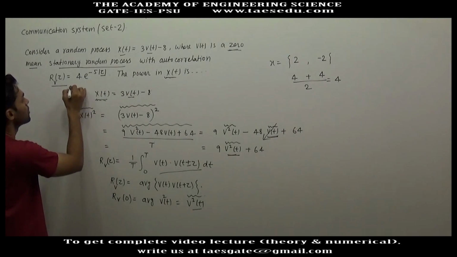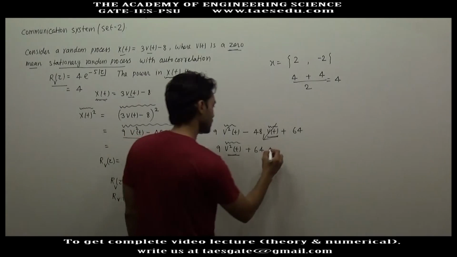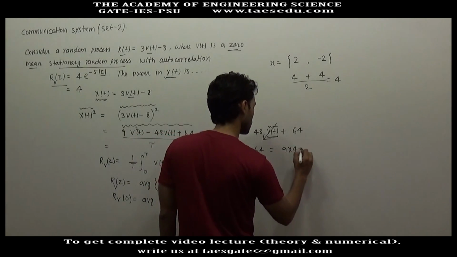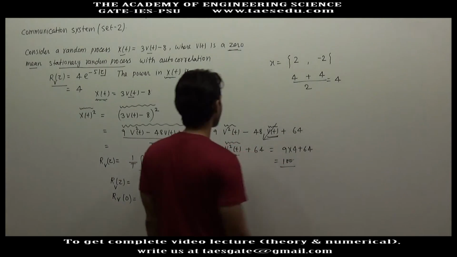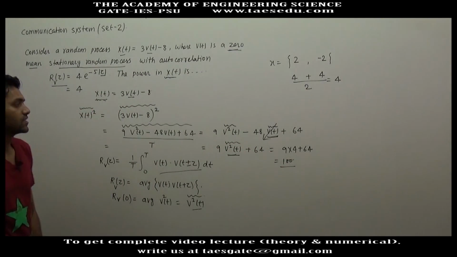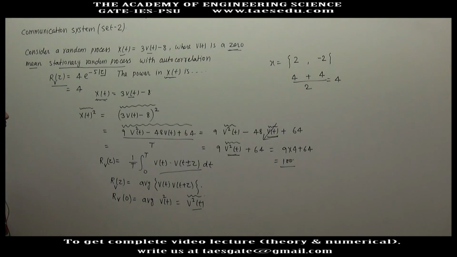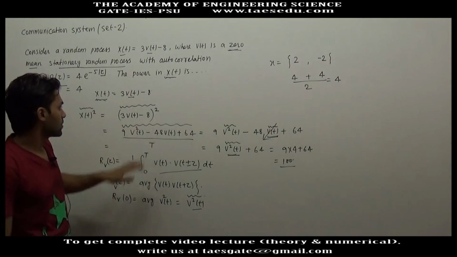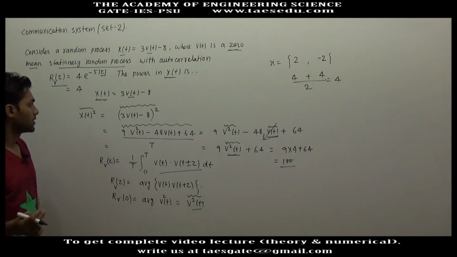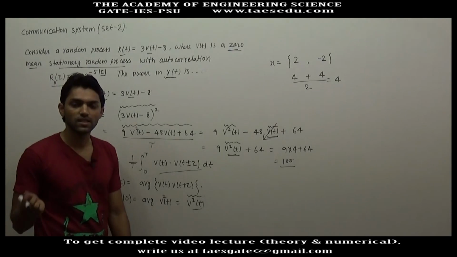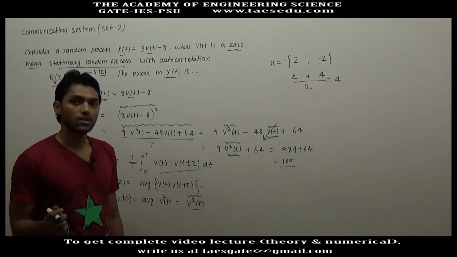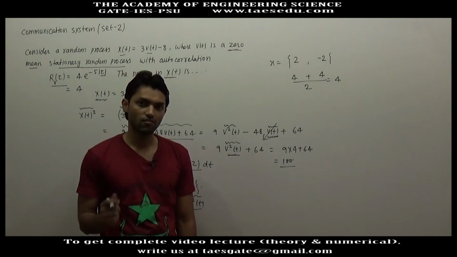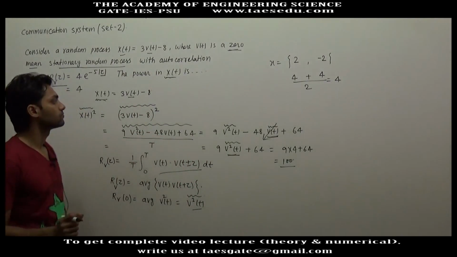If you put tau equal to 0, this will give you 4. This will be 9 into 4 plus 64. This is 100. So power in xt is 100 units. So in this question, you must know that the power of a signal is nothing but its mean square value, and power is also equal to the value of the autocorrelation function for tau equal to 0.